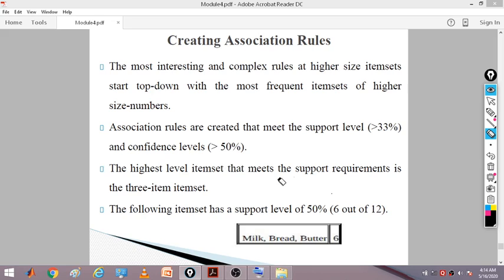So the highest level that meets the support requirement, and the 3 item set is only this one. So this will also satisfy the 50% criteria. The following item set has a support level of 50%. We are given that it should satisfy 33%, but 6 times it is being sold out of 12, so 6 divided by 12 is 50%. So the support level is 50%. So this we are going to consider.